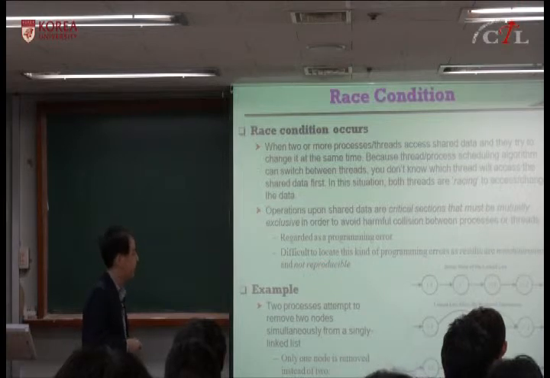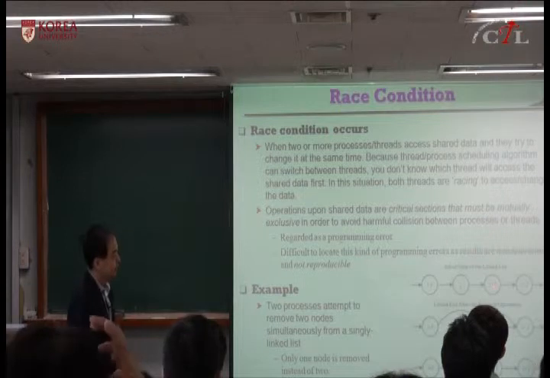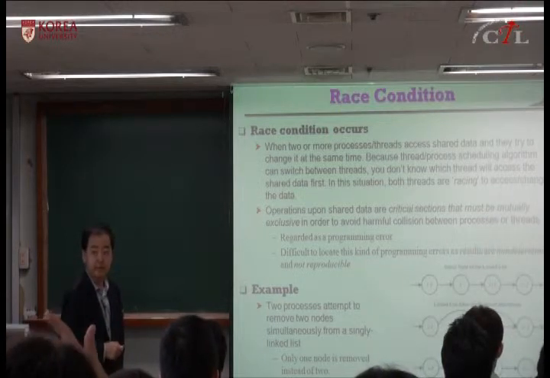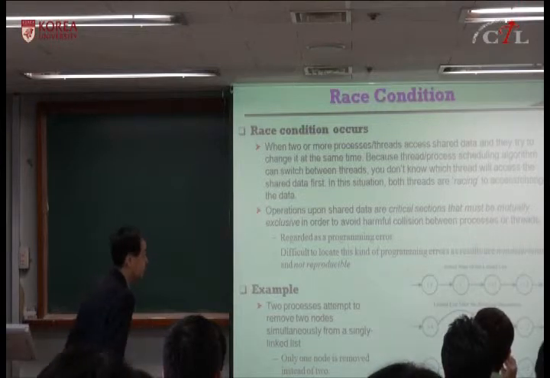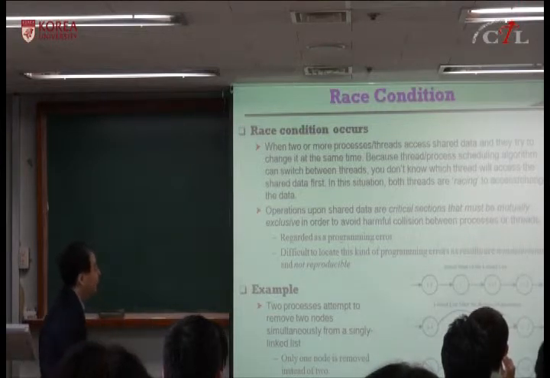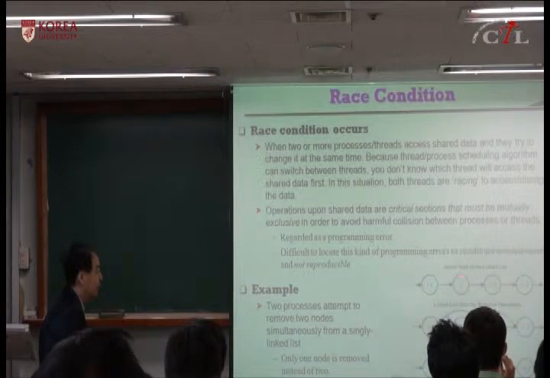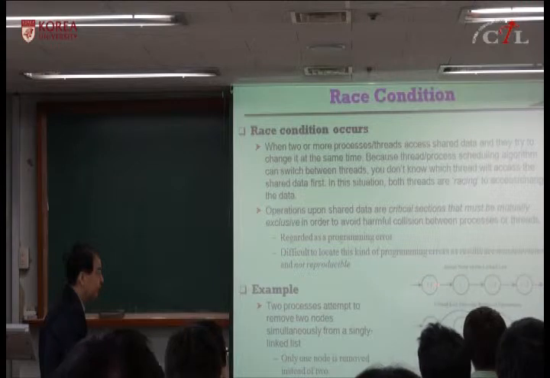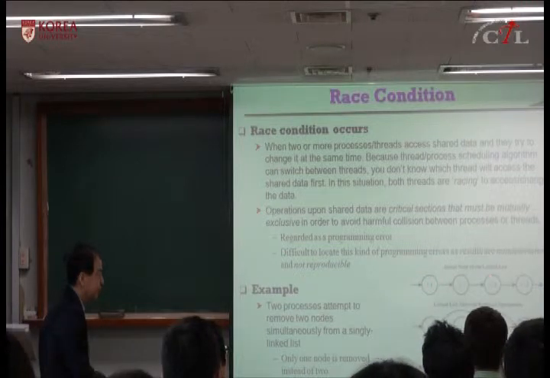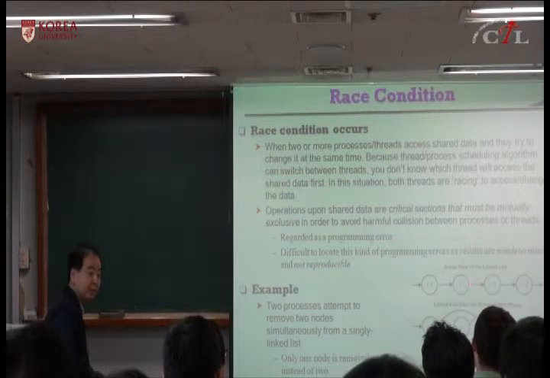So this is an example. Let's say two processes are accessing this singly linked list at the same time without mutual exclusion. When you want to remove a node, you change this pointer to point to the next node, then you can remove this node, right?